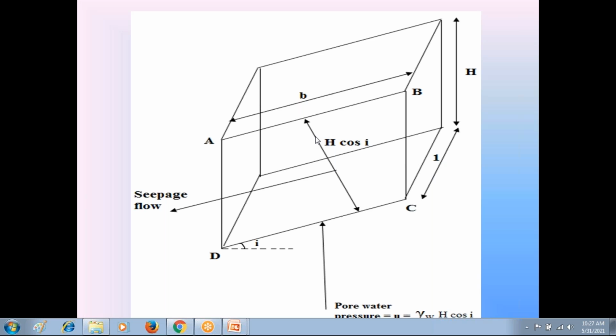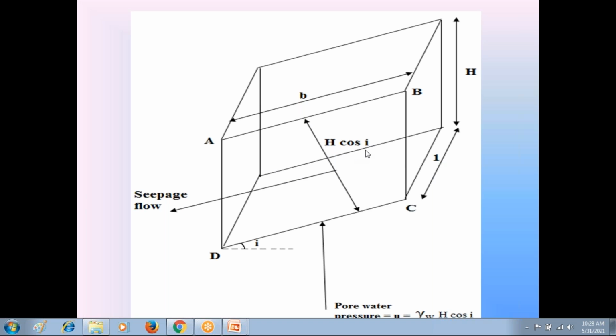Then we consider the seepage flow in the soil prism. We calculate the height of the soil prism perpendicular to seepage flow. Vertical height is H, but check this diagram: we calculated this height of the soil prism perpendicular to the seepage flow.